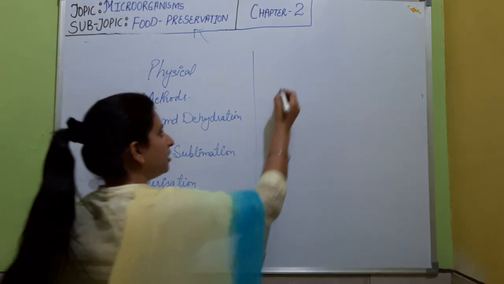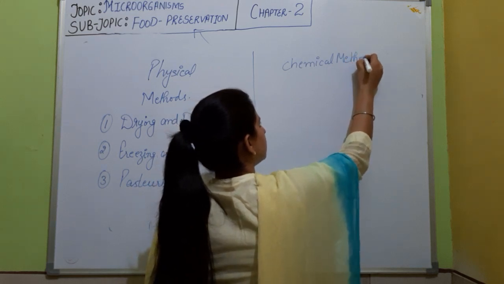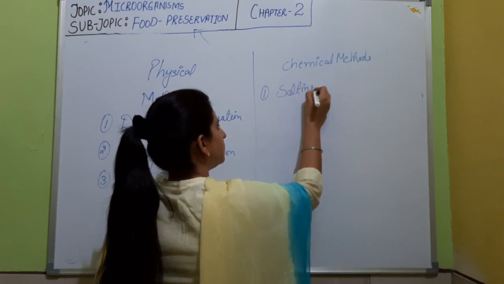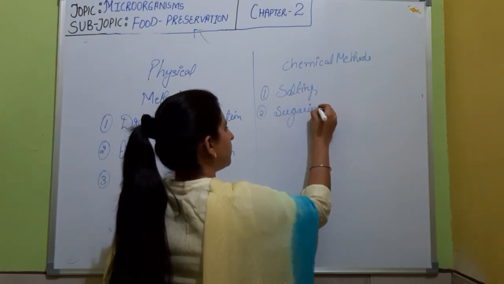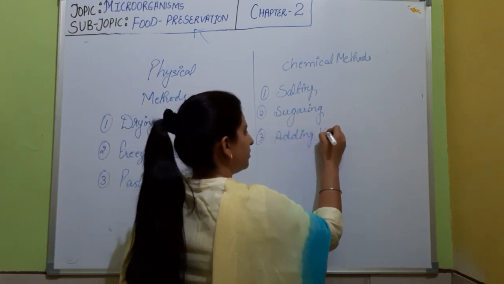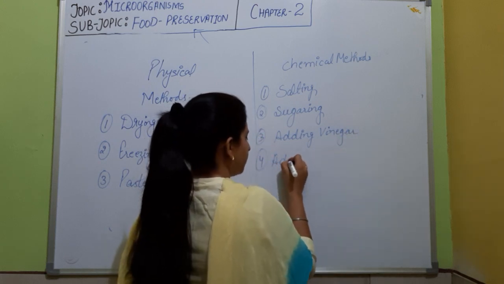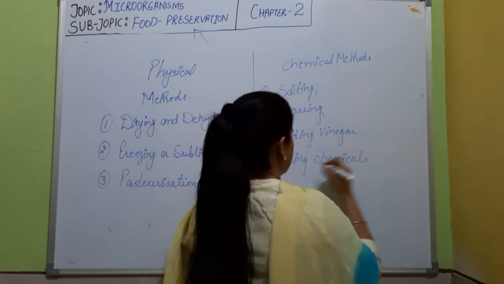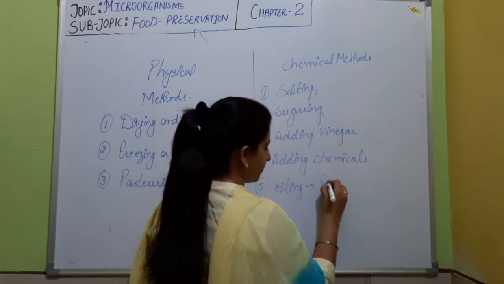If I go for the chemical methods, the first one is salting. Second one is sugaring. Third is adding vinegar. Fourth is adding chemicals. Fifth one is oiling or pickling, you can say.